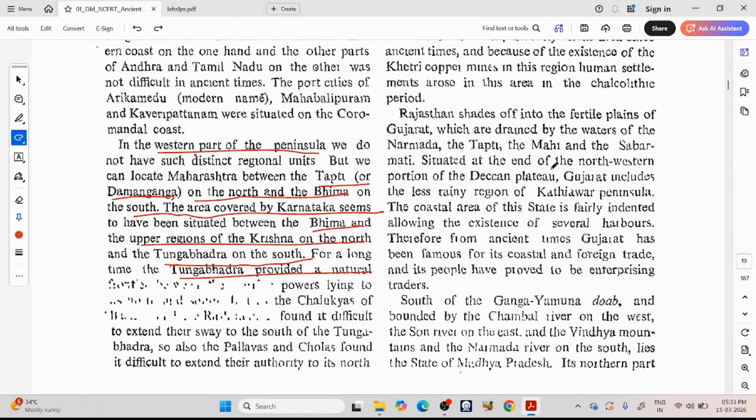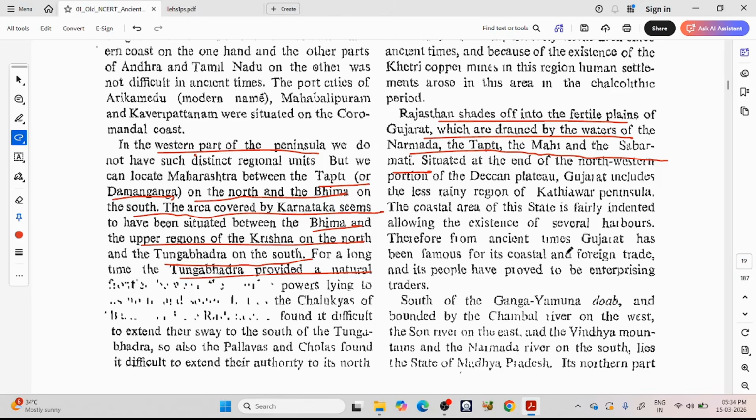So Rajasthan shades off into the fertile plains of Gujarat, which are drained by the waters of Narmada, Tapati, and Mahi and Sabarmati river. Situated at the end of the northwestern portion of the Deccan Plateau, Gujarat includes less rainy region of Kathiawar Peninsula, and coastal area of the state is fairly indented, allowing the existence of several harbors.